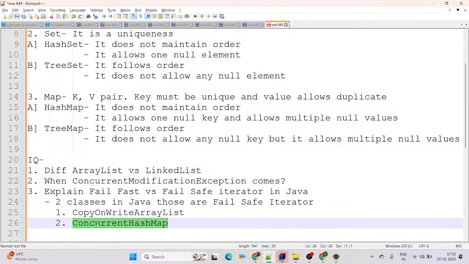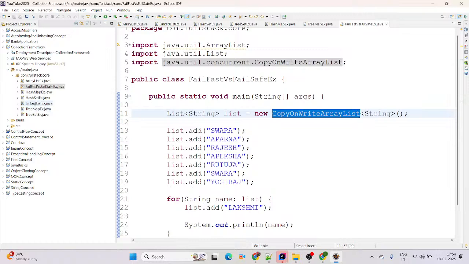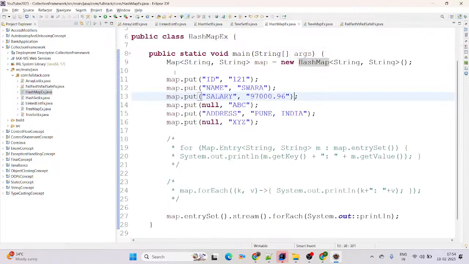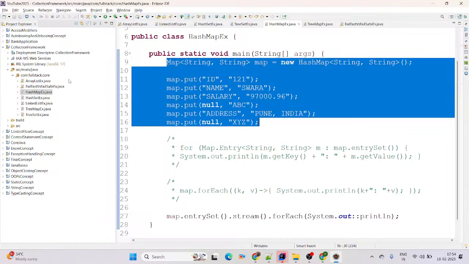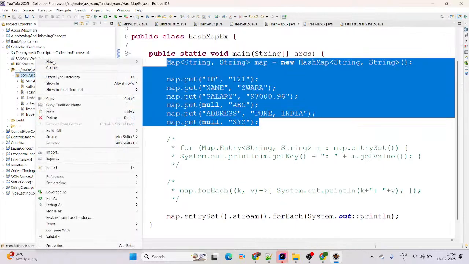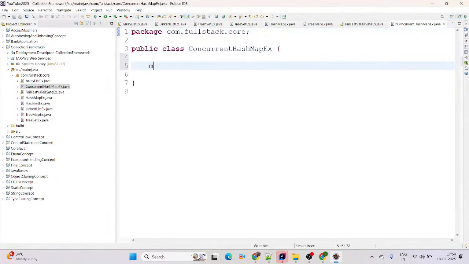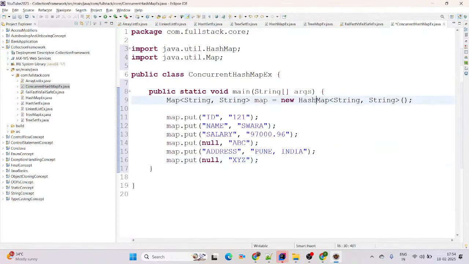CopyOnWriteArrayList. Now we'll come up with the ConcurrentHashMap as well. For that perspective, we have a HashMap program available here. I am just using the same code for our ConcurrentHashMap example. A new Java class I am giving here, ConcurrentHashMapExample. This is our main method. Before going with the ConcurrentHashMap, we'll see the HashMap here. In iteration I will try to add or remove the key value pair.